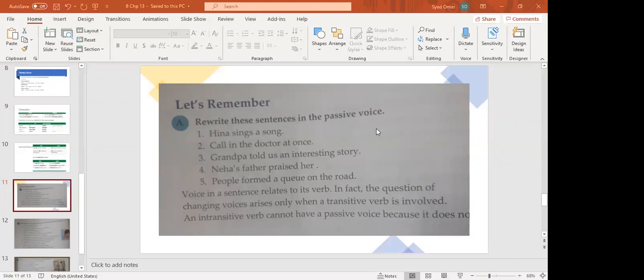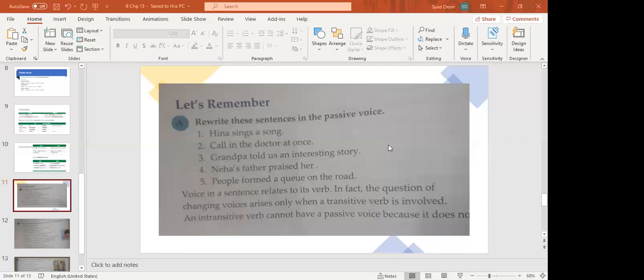Now, okay, now third one, continue. Grandpa told us an interesting story. An interesting story was told by Grandpa. What is the direct object, Umema? Look at the sentence again. Yes, beta, look at the sentence. Now, what is the direct object? There are two objects in it. What is the direct object? Grandpa told us. Us is the direct object. So, you have to bring it in the start.